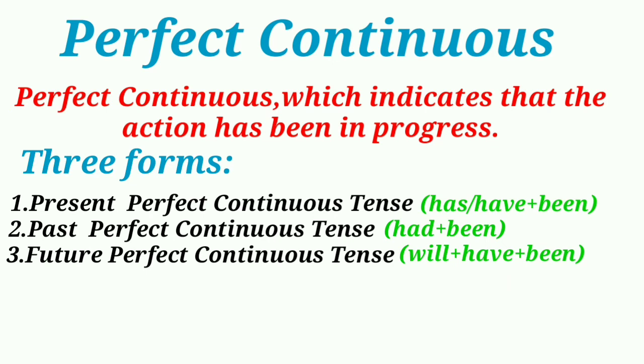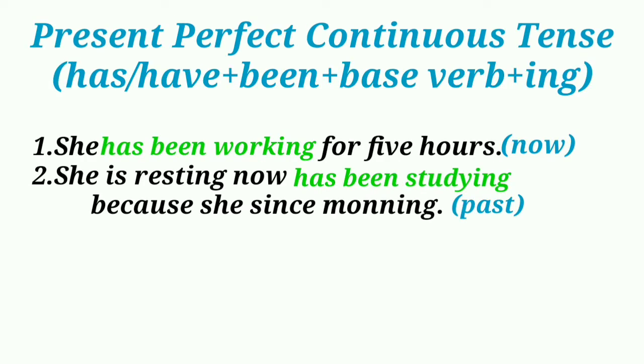Perfect continuous indicates that the action has been in progress and has three forms: present perfect continuous, past perfect continuous, and future perfect continuous. Present perfect continuous tense shows an action which began sometime in the past and is still continuing. Let's see an example. She has been working for 5 hours.